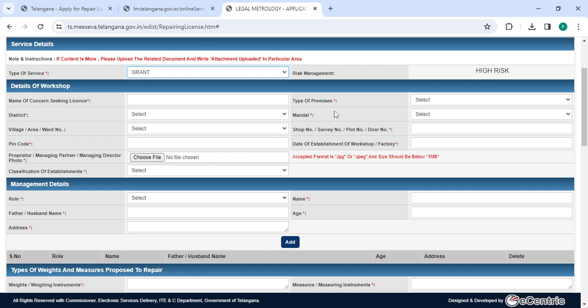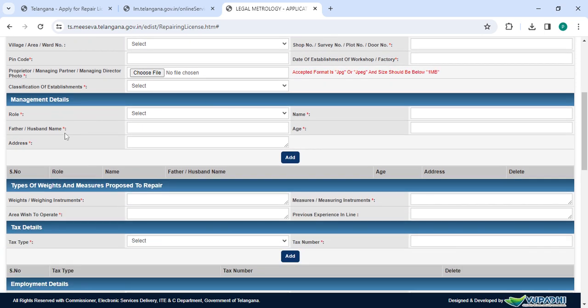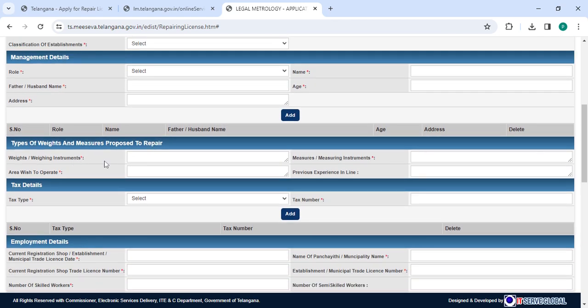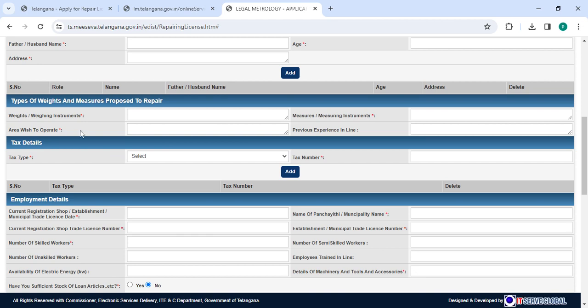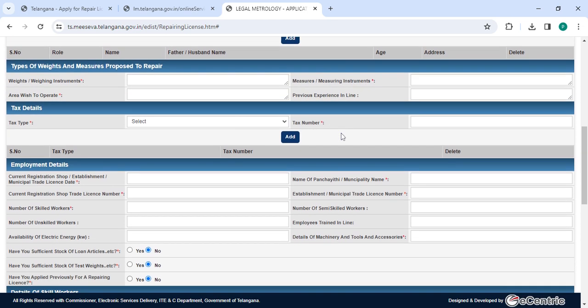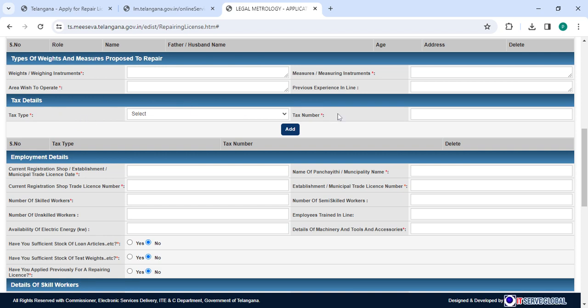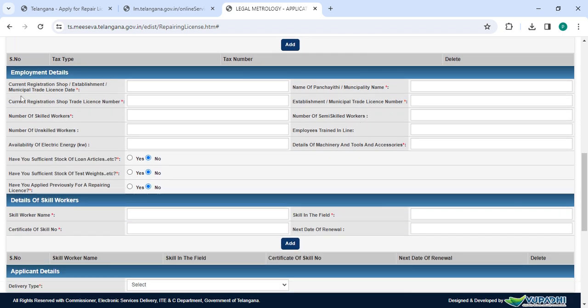classification of establishment, type of premises, select the mandal, shop number, date of establishment, role, father or husband name, address, name, age, weighing instruments, area wish to operate, measuring instruments, previous experience in line, select the tax type, tax number, current registration, shop trade license number, number of skilled workers, number of unskilled workers, availability of electric energy, then select